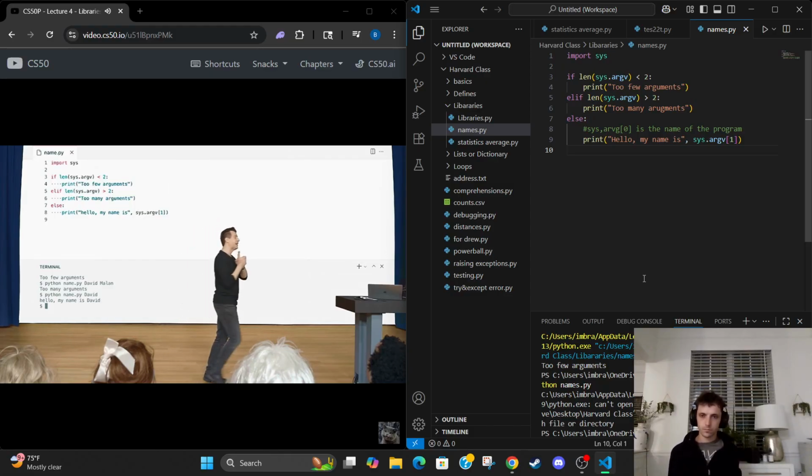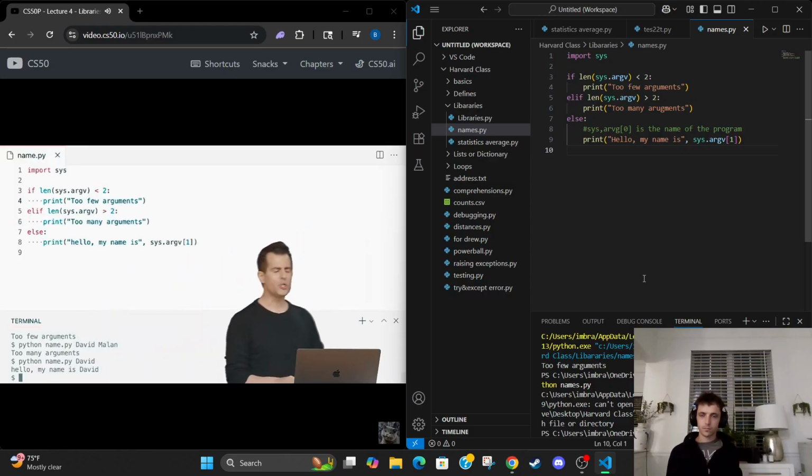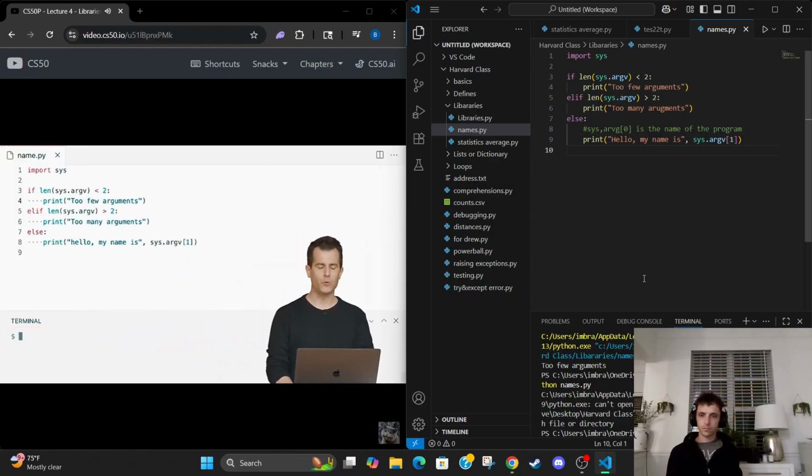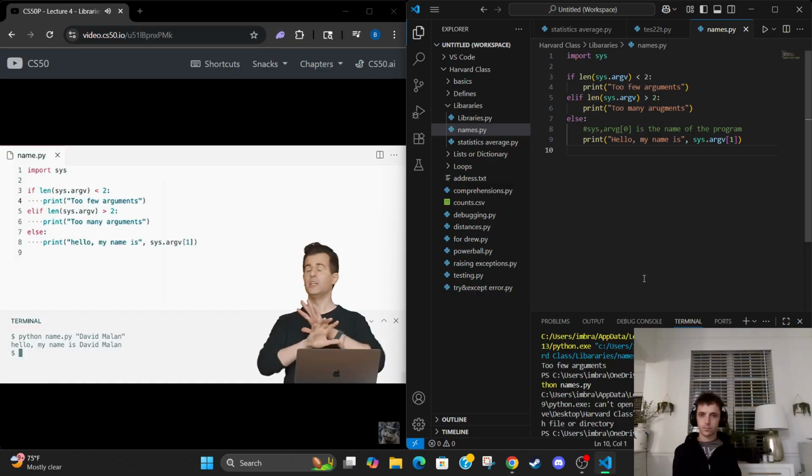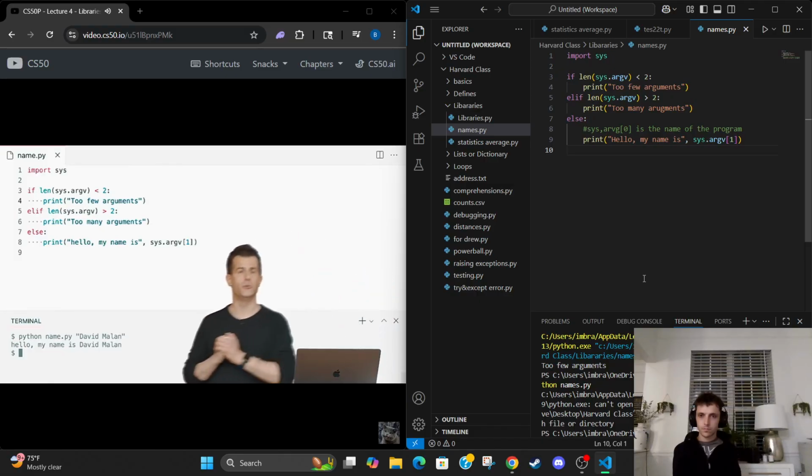But indeed, we could do that. And I should note, too, though, we can support full names right now if I do this. Instead of typing in David space Malan, which is problematic because, again, by definition of how argv works, each word ends up in a specific location in the list. But if I add quotes, single quotes or double quotes at the command line, now Python will view this as 2 total things, the name of the file and this full name. And now when I hit enter, I don't see the quotes. The whole thing is passed in as my full name. And if I want to adapt this further for multiple people, we'll be able to do that as well.